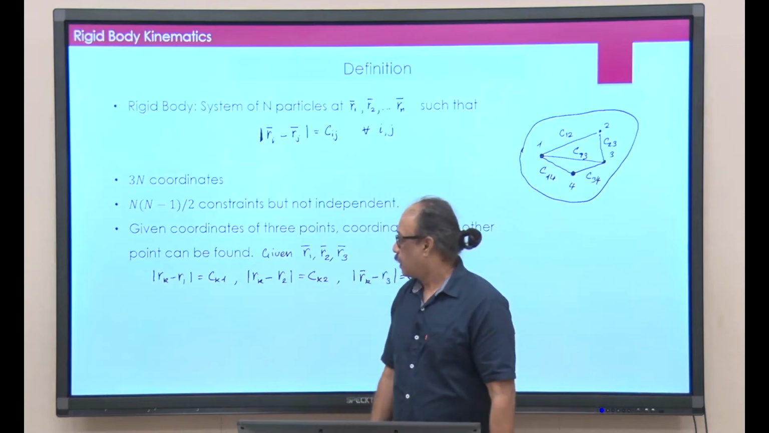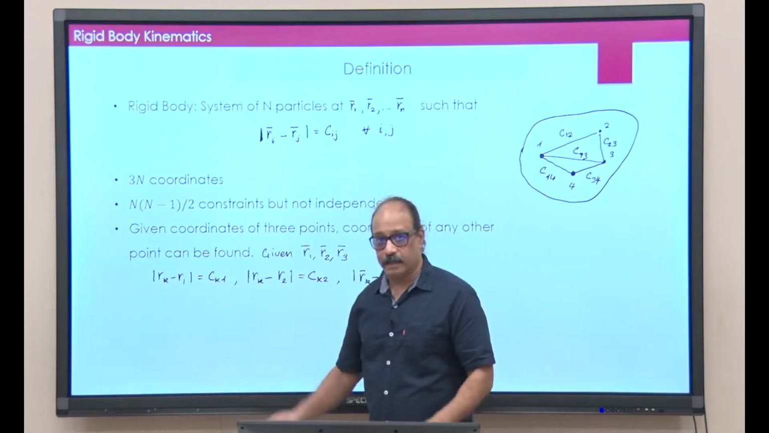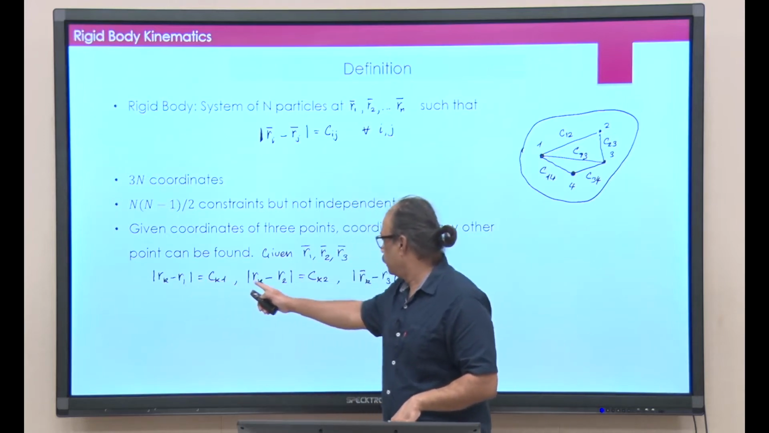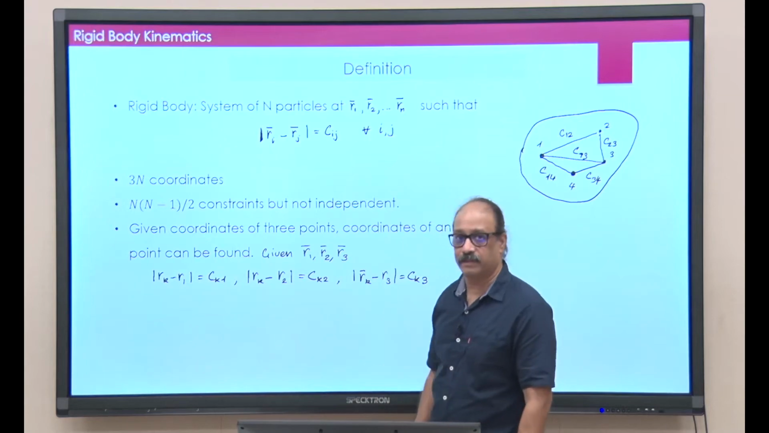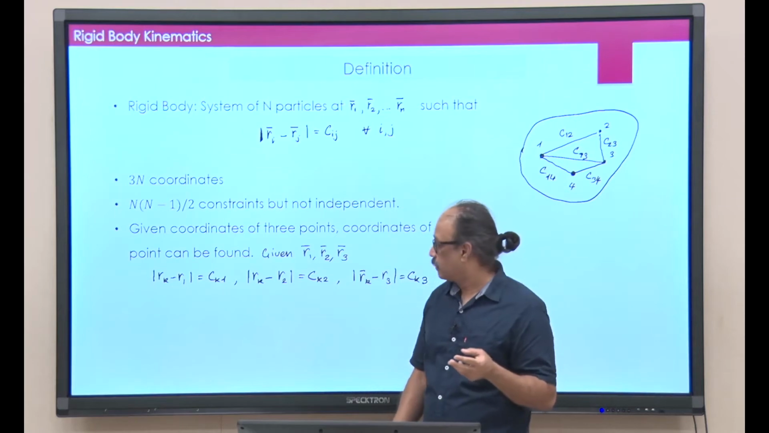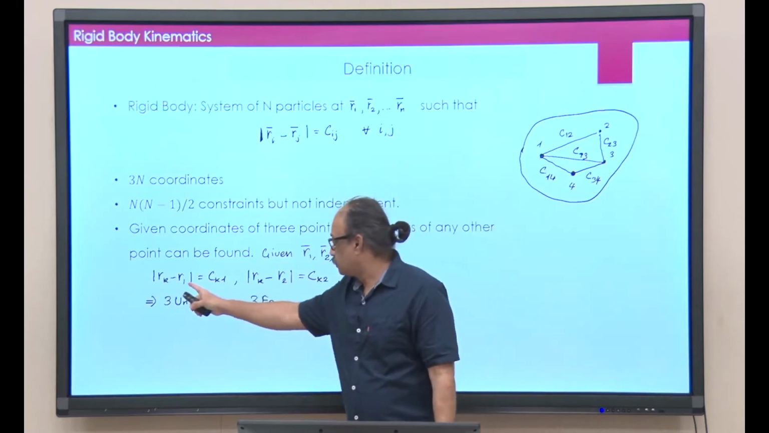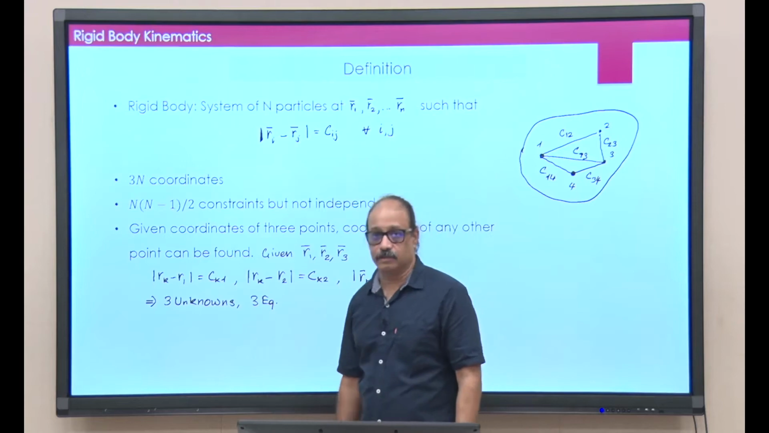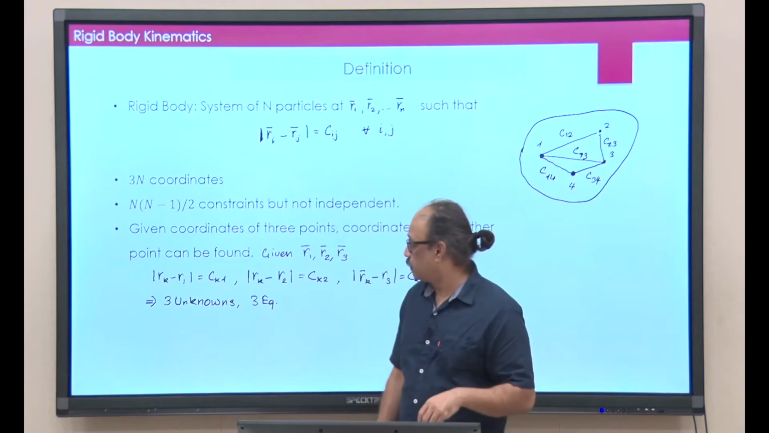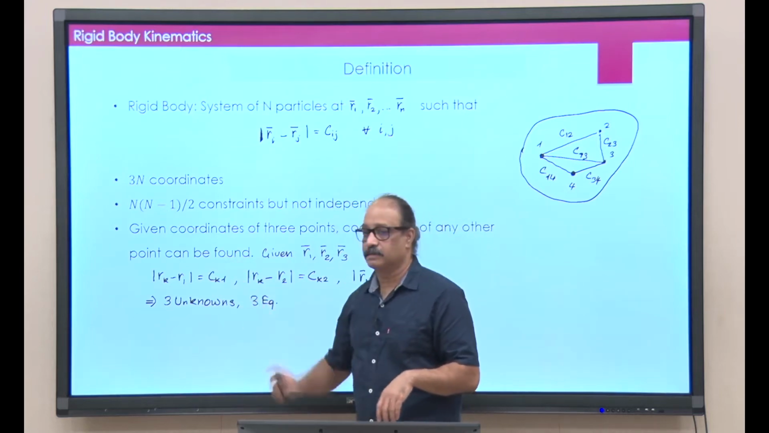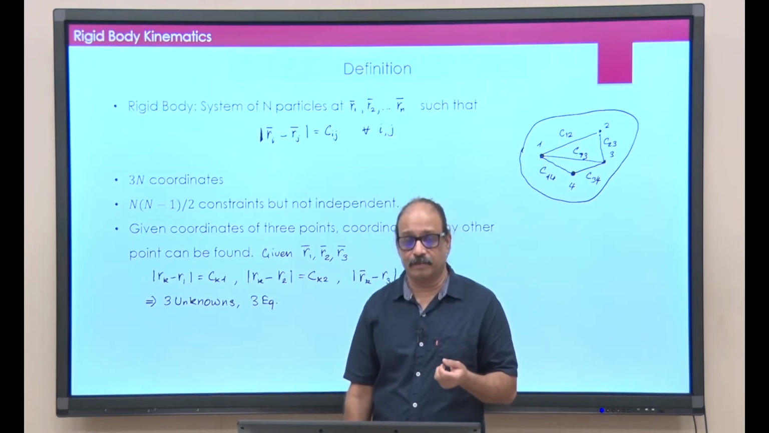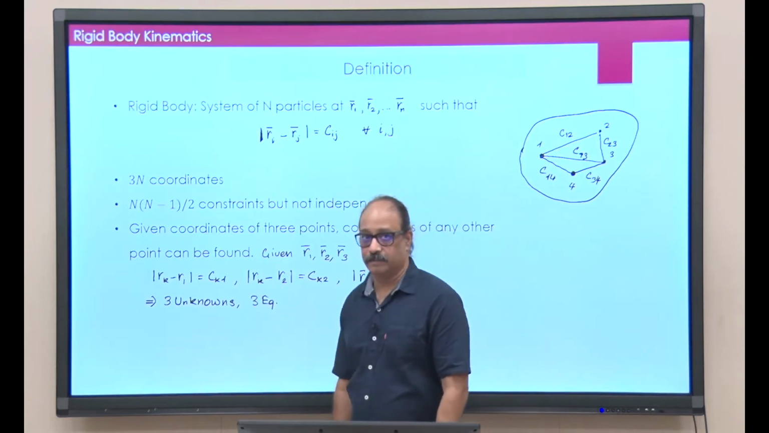And then in Rk there are 3 numbers, 3 coordinates, and everything else in this system of equations is known except Rk. So you have 3 unknowns and 3 equations, and you can solve for the 3 coordinates of Rk. This is what I mean by saying, if I give you 3 points, I can find the location of every other point just from these 3 points.